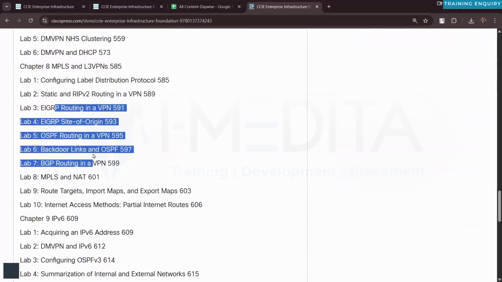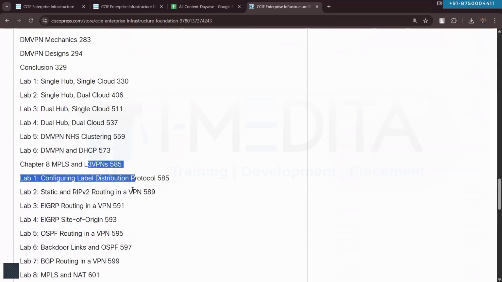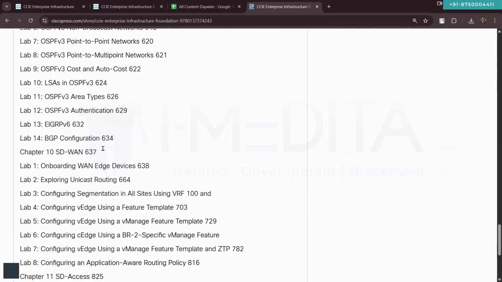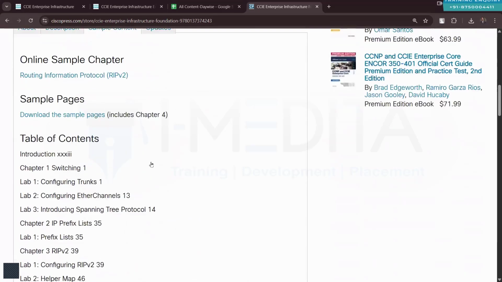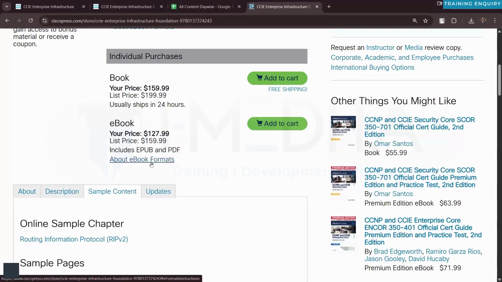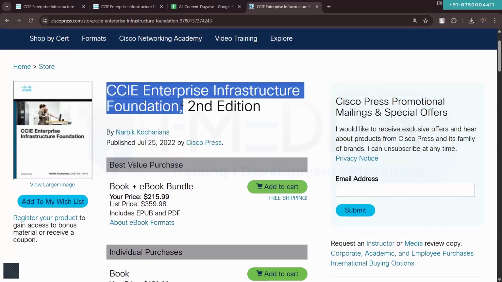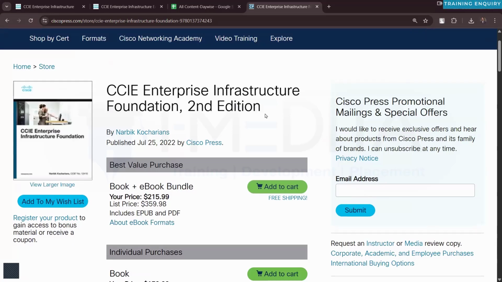All the labs: dual hub single cloud, dual hub dual cloud, MPLS L3 VPN, just pure labs. So it's not a book that you can actually read to cover the technology part. This book is an official Cisco book, Enterprise Infrastructure Foundation, second edition, but it's more from the lab point of view.